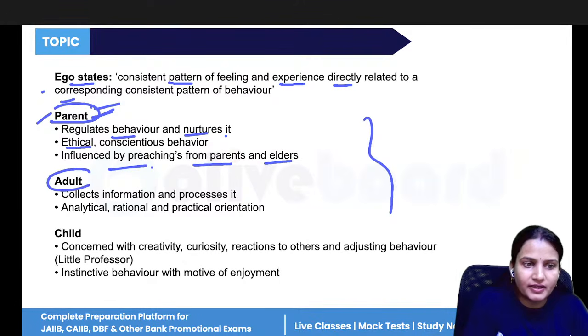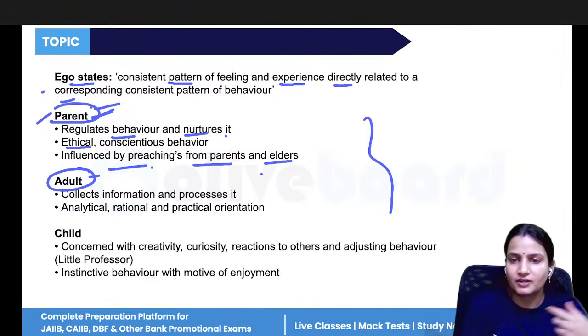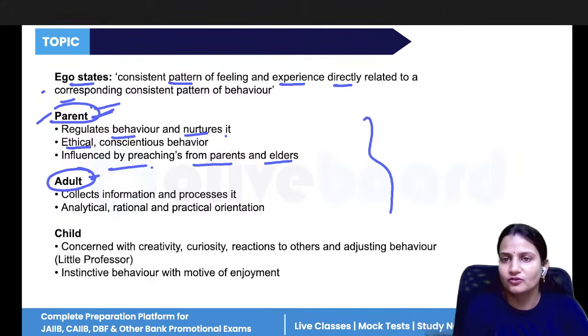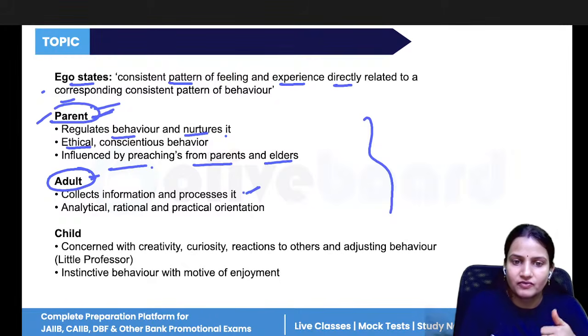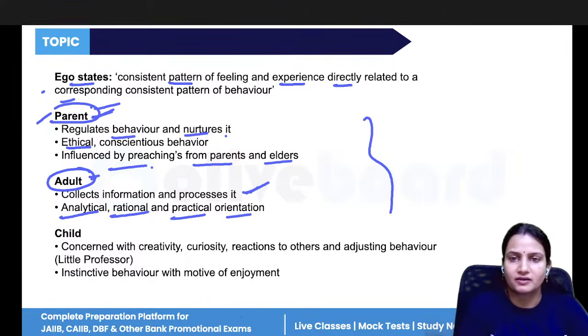Now, adult is what? Adult is just a middle-level person. Whatever the parents say, the adult will not simply listen; the adult will try to find a solution for that. The adult will collect information from different sources, and then check whether it is right or wrong. So they are more analytical, more rational, and more practical.